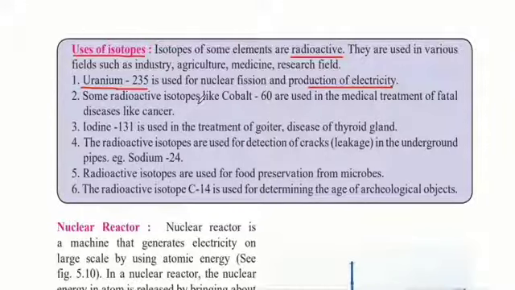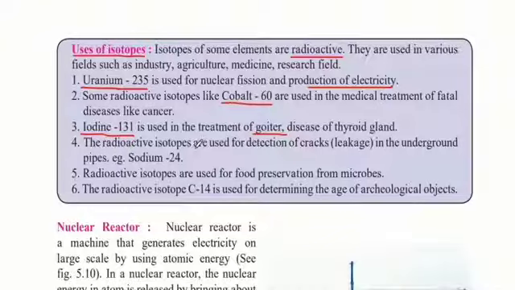Some radioactive isotopes of cobalt 60 are used in the medical treatment of fatal diseases like cancer, because this cobalt enters the body and can kill the cancer cells. Iodine 131 is used in the treatment of goiter, that is, diseases of the thyroid gland, because the thyroid gland uses iodine very well. In diseases where the thyroid gland is functioning too much, this iodine is given so that it can decrease the activity of the thyroid gland.